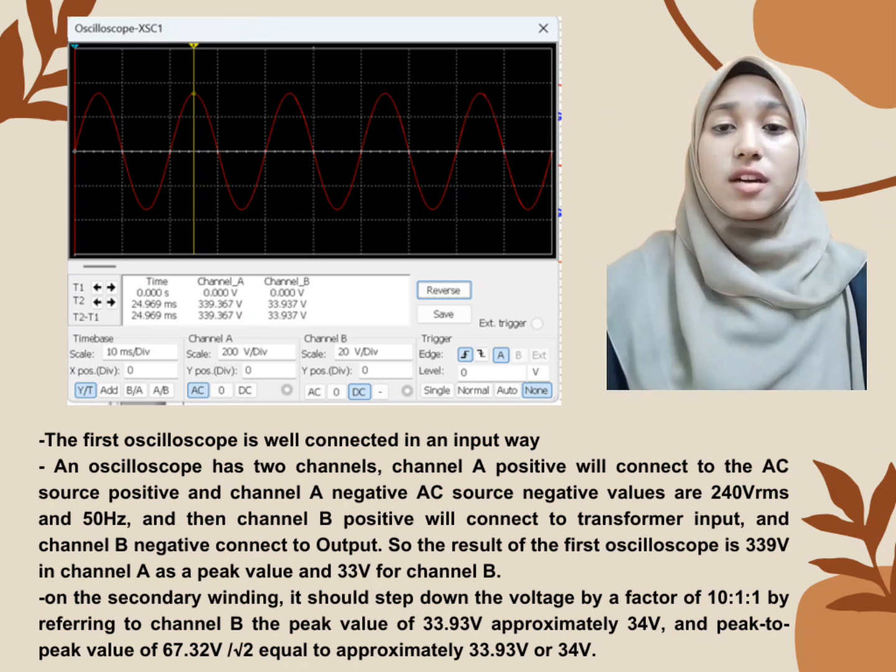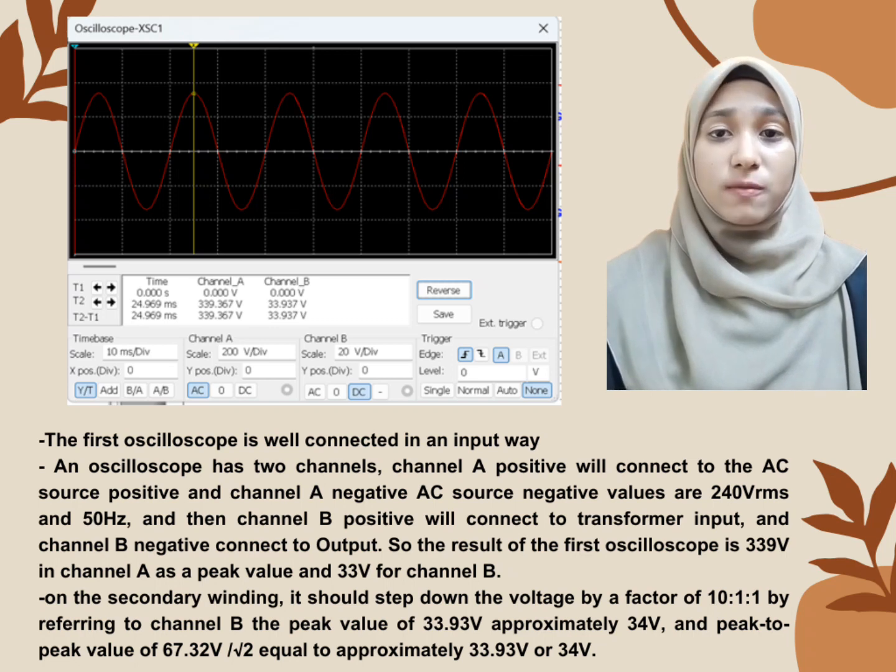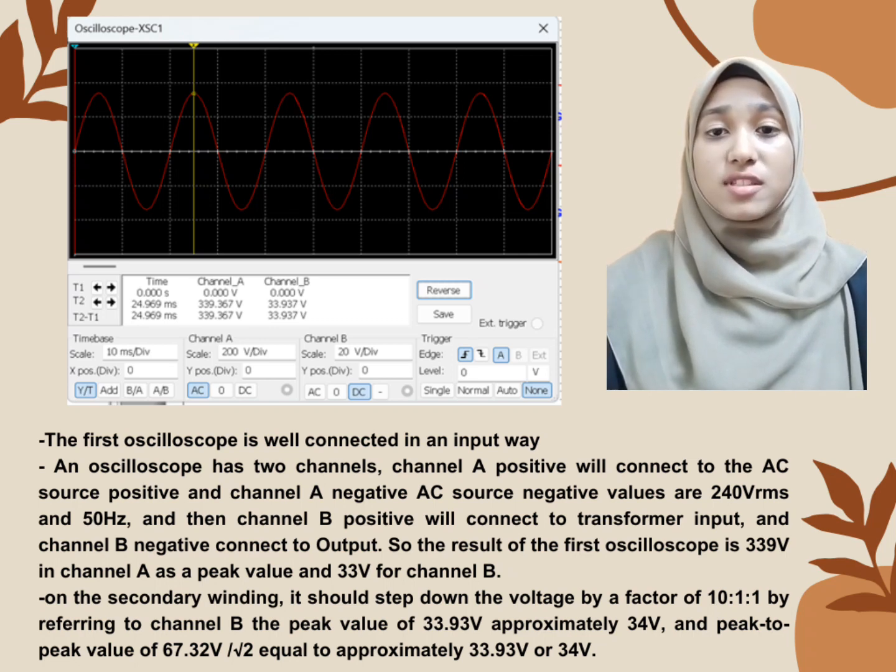Figure 3 is the result of the first oscilloscope. The first oscilloscope is connected to the input wing. An oscilloscope has two channels, channel A and channel B. In channel A, positive we connected to the AC source positive and channel A negative we connected to the AC source negative. This value is 240 VRMS and 50 Hz. And then channel B positive we connected to the transformer input and channel B negative we connected to the output.